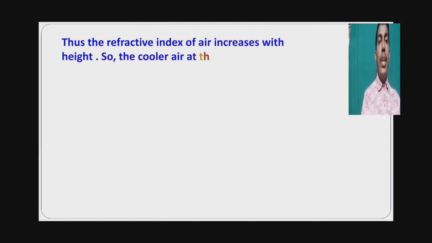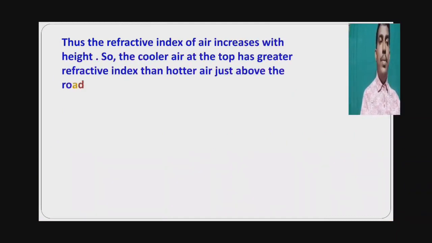Thus, the refractive index of the air increases with height. As we go higher, the refractive index of the air increases because the density of the air increases. So, the cooler air at the top has greater refractive index than the hotter air just above the road. Hotter air just above the road has lower refractive index and lower density, and cool air at higher altitudes has higher refractive index and high density.